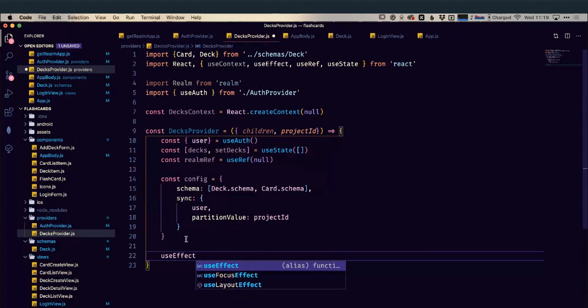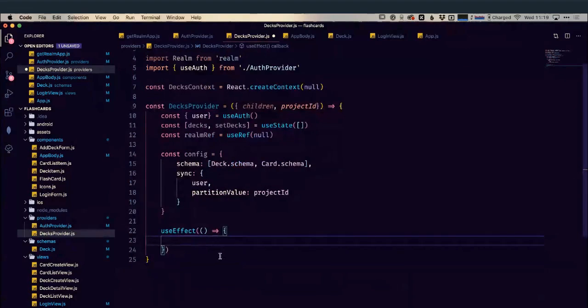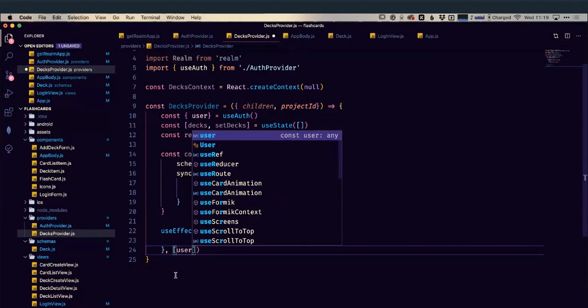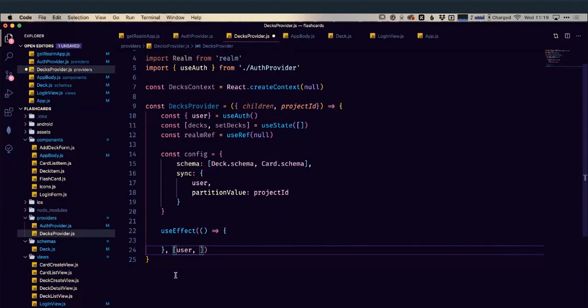For those not really familiar with React hooks, use effect is similar to component will mount, component did mount, that kind of idea. So it's going to be called whenever this component first mounts, and also whenever there's changes made to certain data. We want it to also be called whenever there's a change made to the user, so we might be syncing data for a different user, or when there's a change made to project ID.